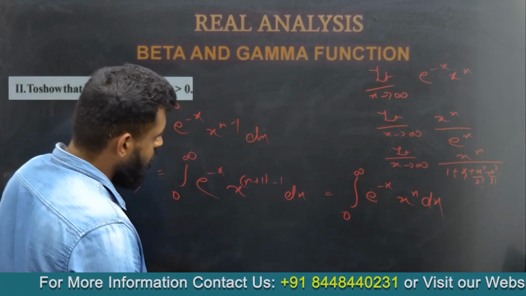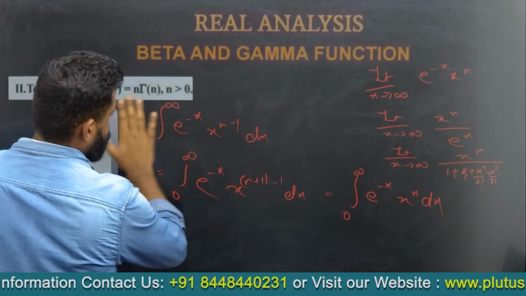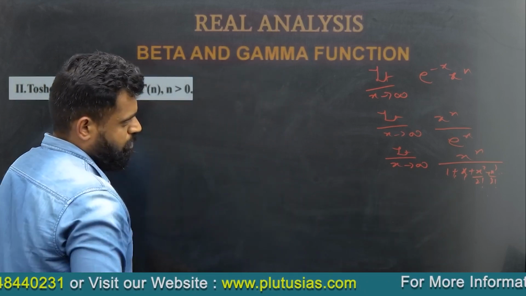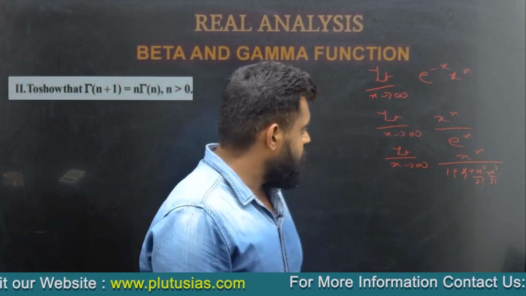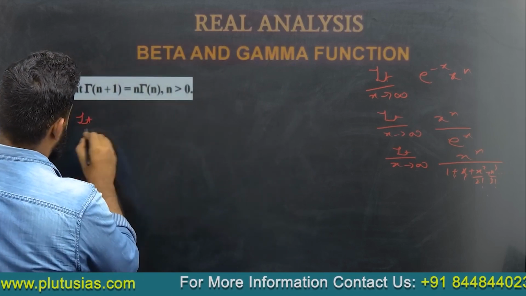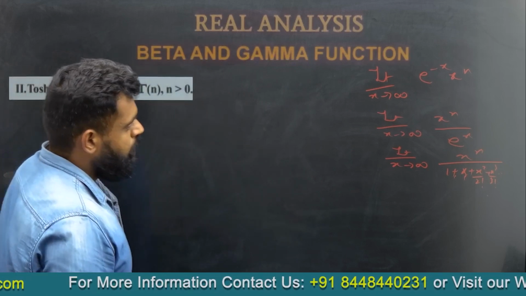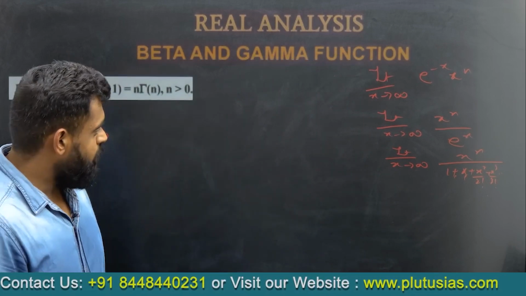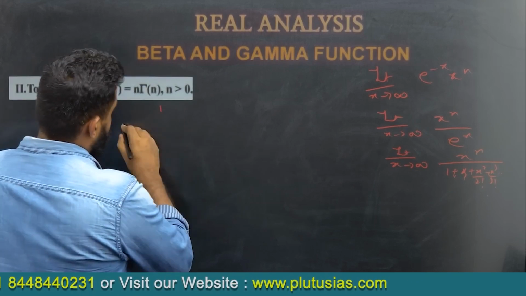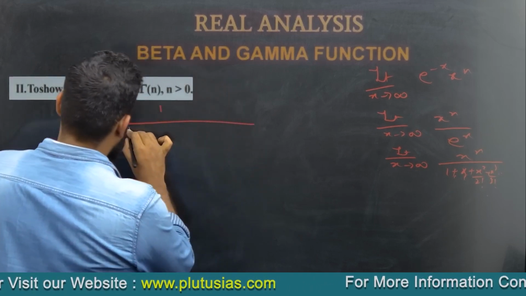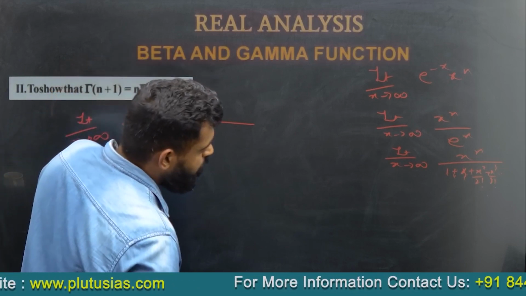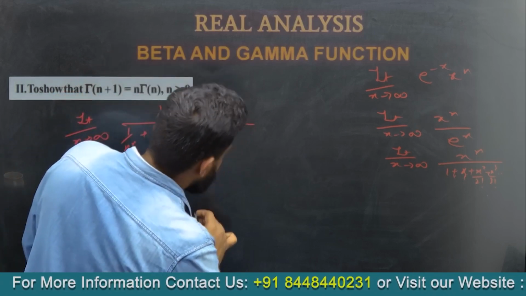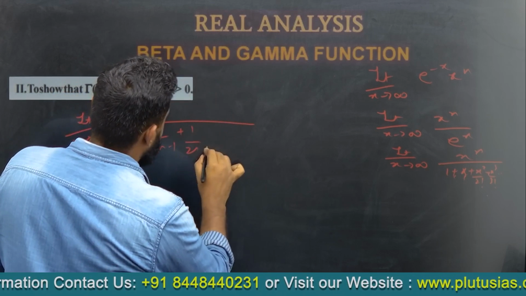Now what do we get if we divide both sides by x to the power n? We get 1 upon x to the power n plus 1 upon x to the power n minus 1 plus 1 upon 2 factorial x to the power n minus 2.